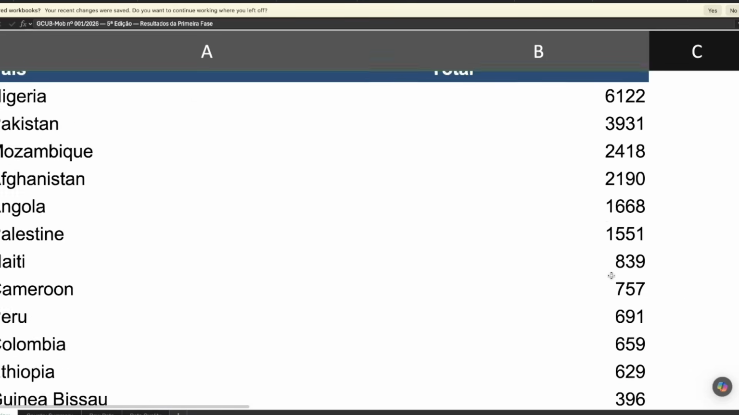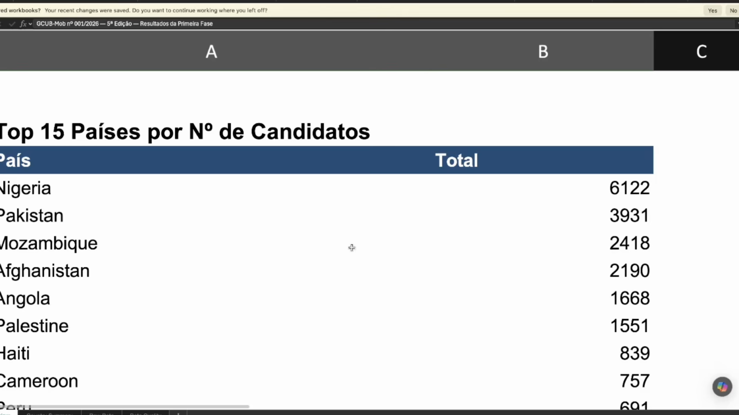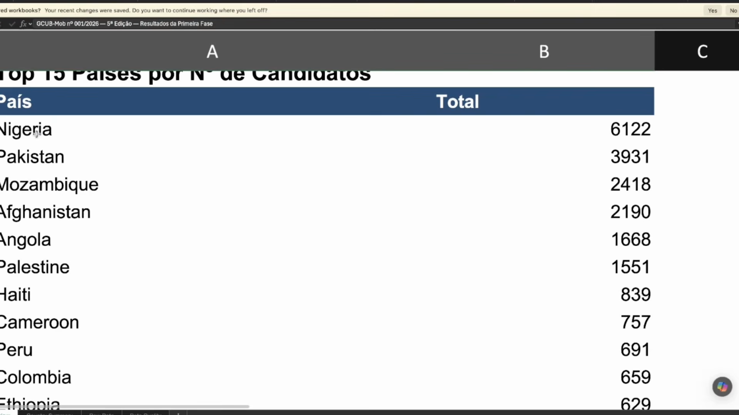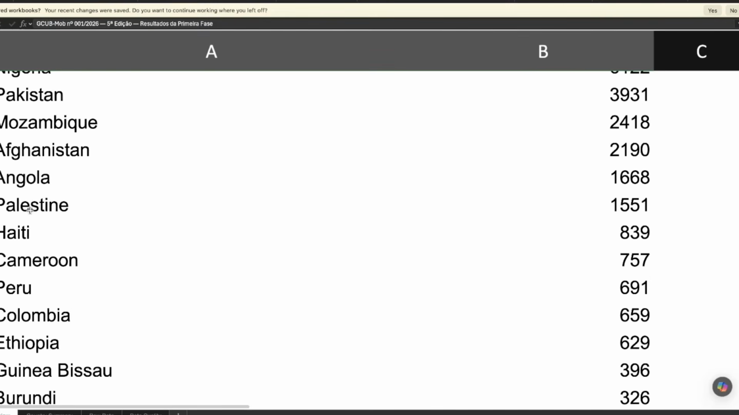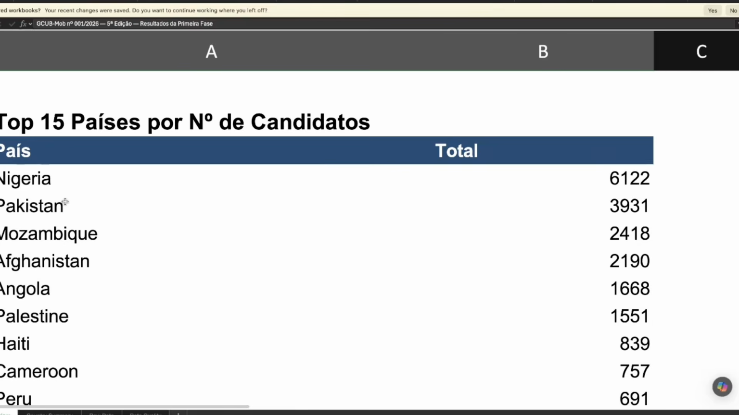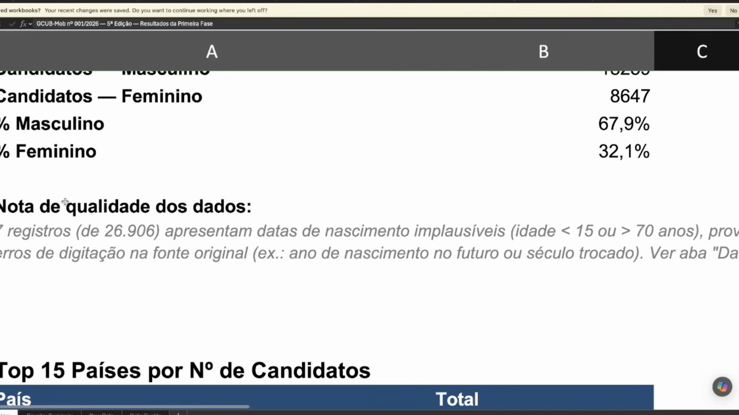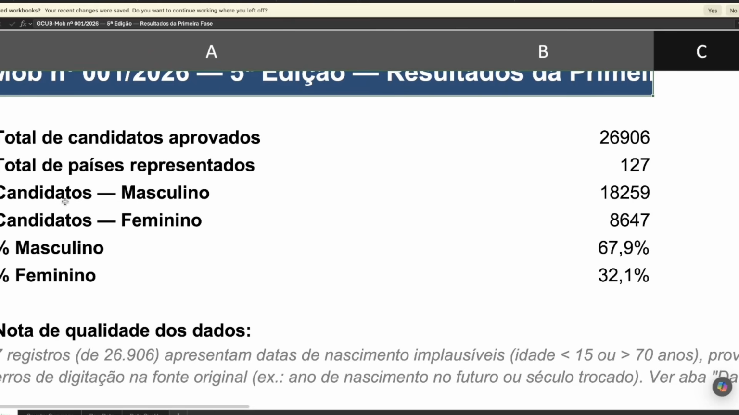So this is just the top countries. We still have some other countries here and there, like Ghana. You can't see Ghana here, but that doesn't mean that we don't have applicants from Ghana. We're just talking about the top 15 countries that applied, where applicants submitted their application from. So now this is fantastic.